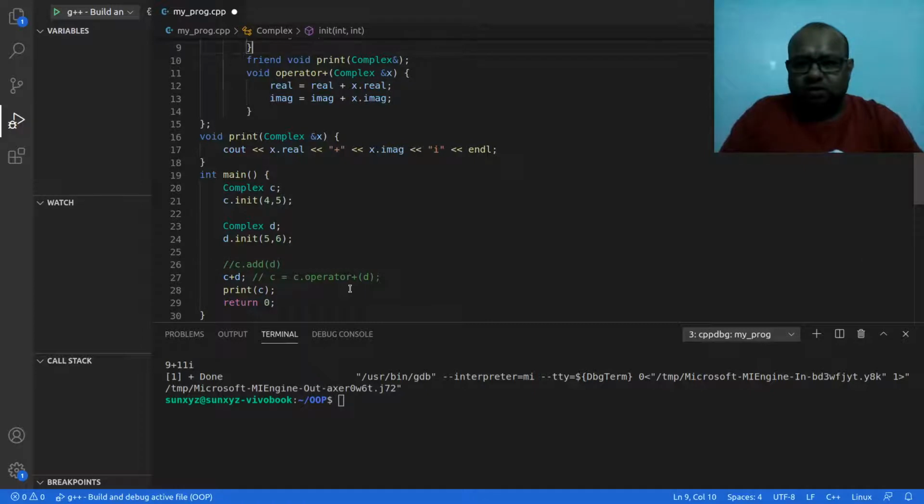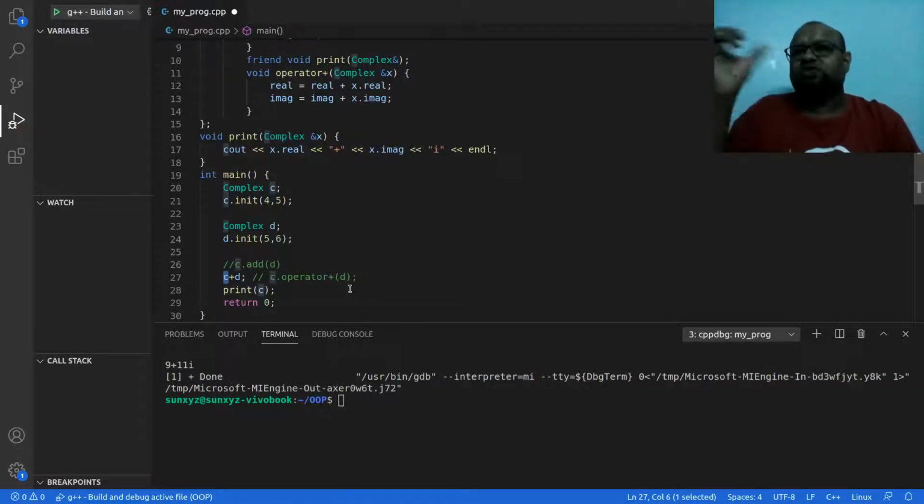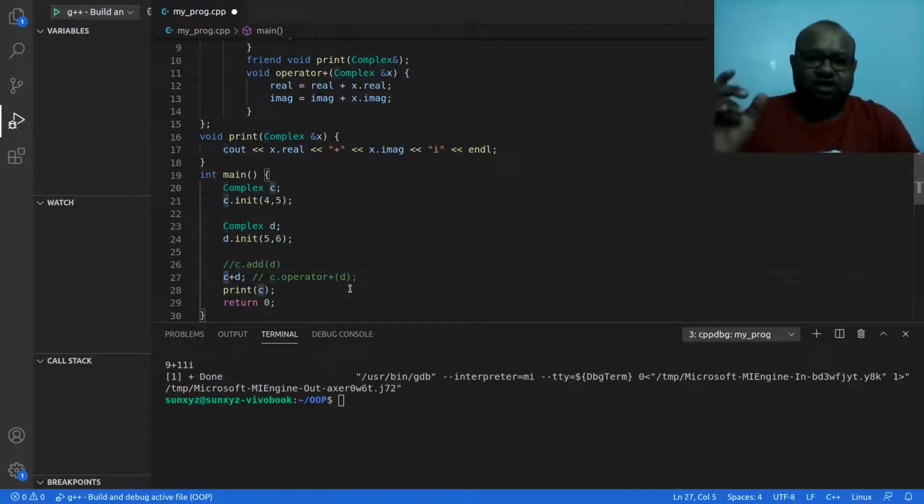Even now, when I write C plus D, C is the first parameter, D is the second parameter. So the first parameter would be the caller. Okay, so C dot operator plus is going to be called, and then this second object is going to be passed as parameter. So C object is going to call the method. Okay, the object to the left of plus is the one that is going to call.